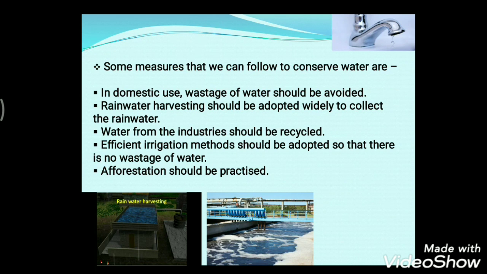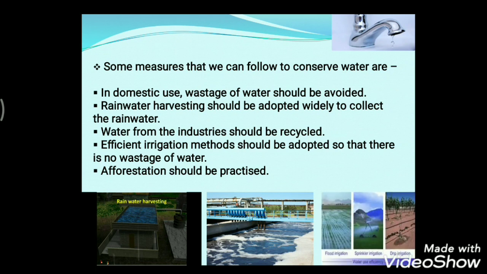Next, efficient irrigation methods should be adopted so that there is no wastage of water. That means we can use manures instead of insecticides and pesticides. Then we can help the soil also, conserving the soil in a proper way. We can use the groundwater, and we should also store rainwater, that is rainwater harvesting. It should be done in the village areas where agricultural work is done.